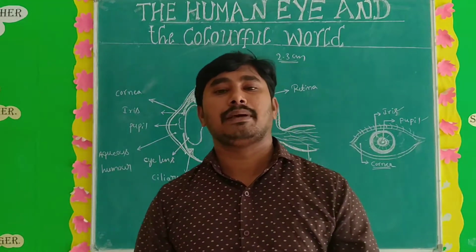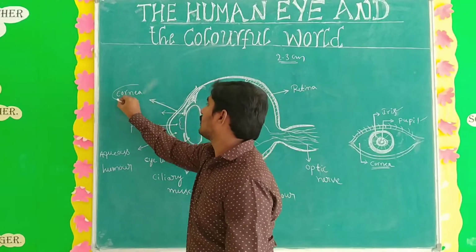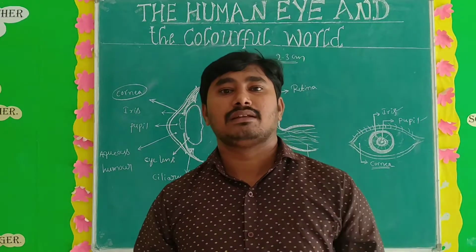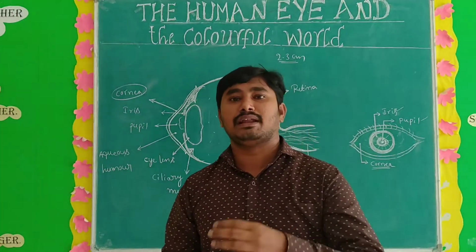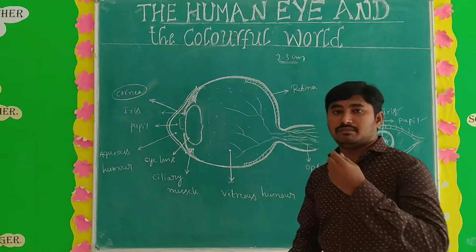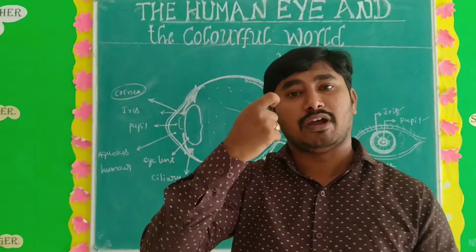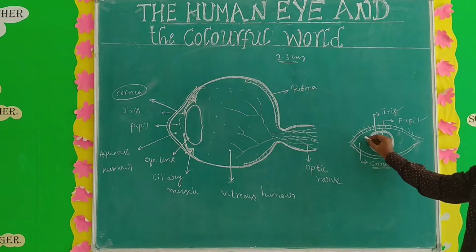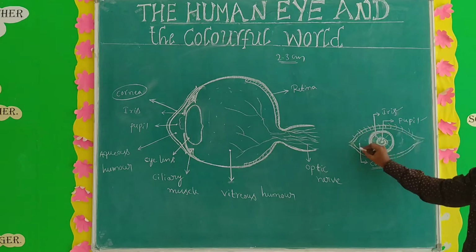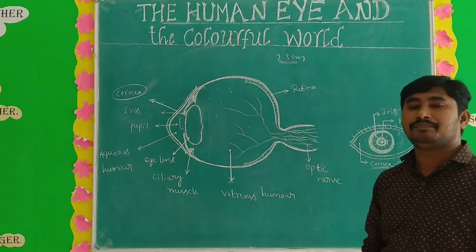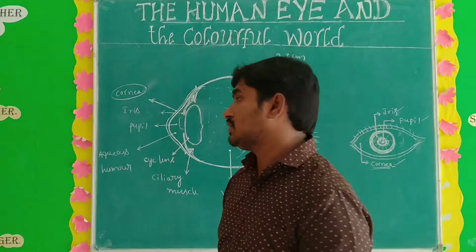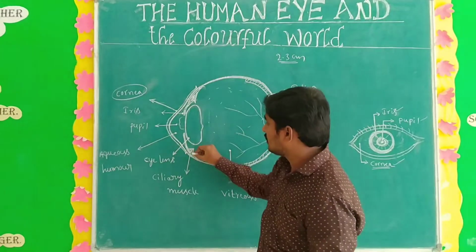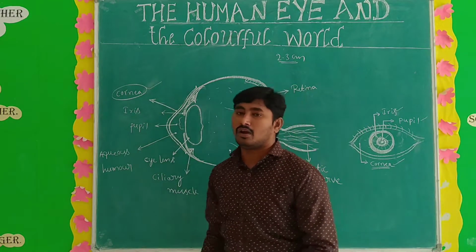First of all, what is meant by cornea? Cornea is one of the parts of the human eye. It is transparent, and it is the white portion. I think you have seen that white portion in the human eye. That white portion is nothing but cornea. See here, this is a human eye. In this human eye, you have to see this white portion. That white portion is nothing but cornea. Understand? And it is transparent, the bulged transparent surface on the eyeball. That is nothing but cornea.